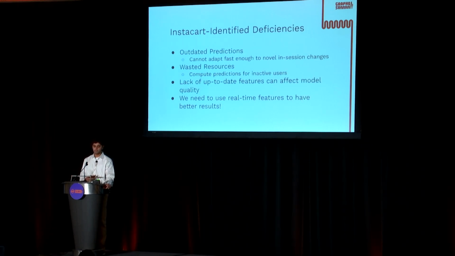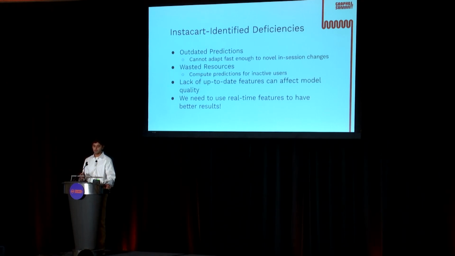which is not what I currently desire. Another deficiency in the system is that it has some resource inefficiency. And I know I just mentioned that it might be more efficient on a per prediction basis, but it doesn't necessarily mean that we're using all of our predictions. So suppose Instacart computed predictions on a daily basis, but only 5% of their users actually logged on that day. We're still wasting 95% of our predictions.